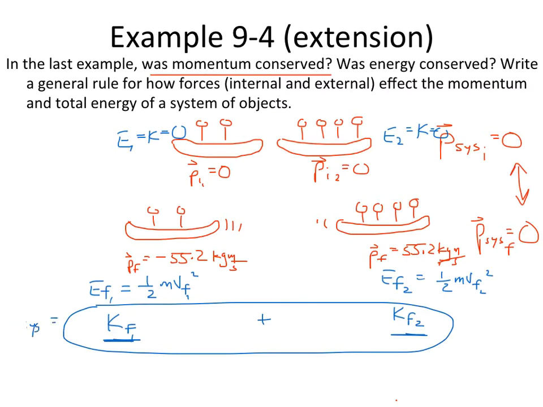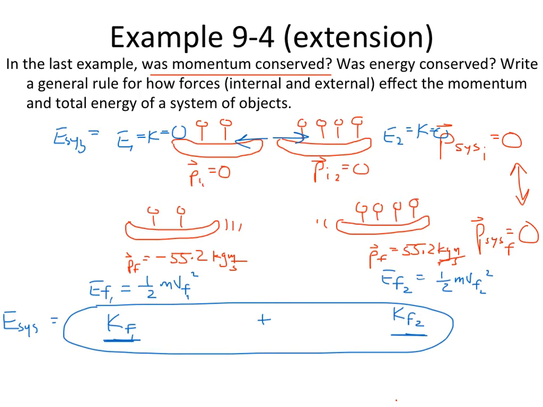That should say E sys right there. Got kind of a little messed up. Well, here the energy of the system equals 0 plus 0. Here we have the kinetic energy of the one canoe and the kinetic energy of the other canoe. So where did that come from? Where did this final energy of the system, which is much greater than the initial energy of the system, come from? Well, it came from the guy pushing. Right? He pushed, he applied a force over some distance and over some time. That's work right there.